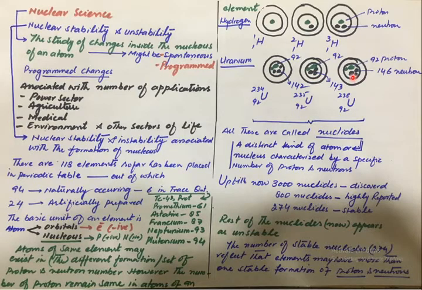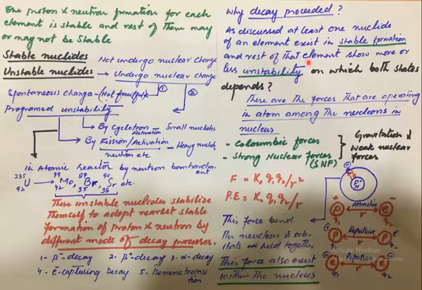So what the unstable nuclei do is undergo nuclear change in order to adopt the stable nuclear formation. To achieve such a formation of protons and neutrons, they undergo decay processes. There are certain decay processes we have studied.